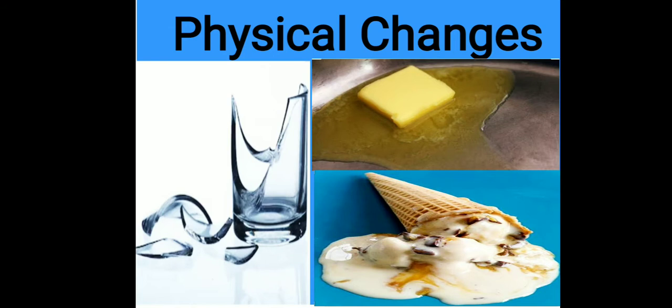A physical change is a type of change in which only a physical state of the substance changes and no new product is formed. Like melting of butter, breaking of glass, melting of ice cream, or tearing of paper. These are all examples of physical changes.